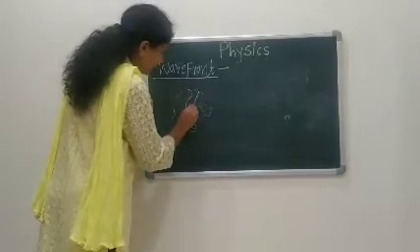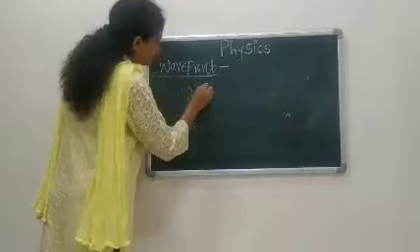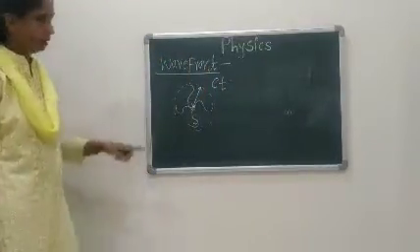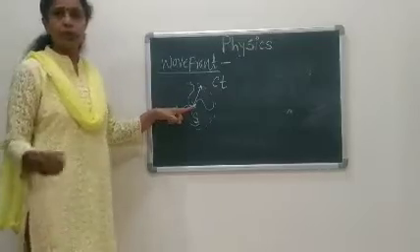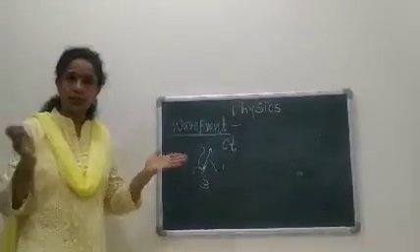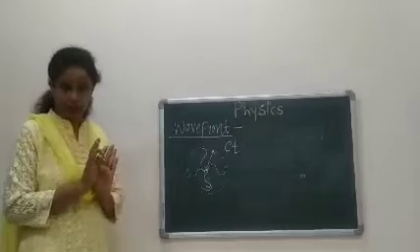This is the distance c into t. This is the point source S. Therefore, this point source S produces light waves in all directions.